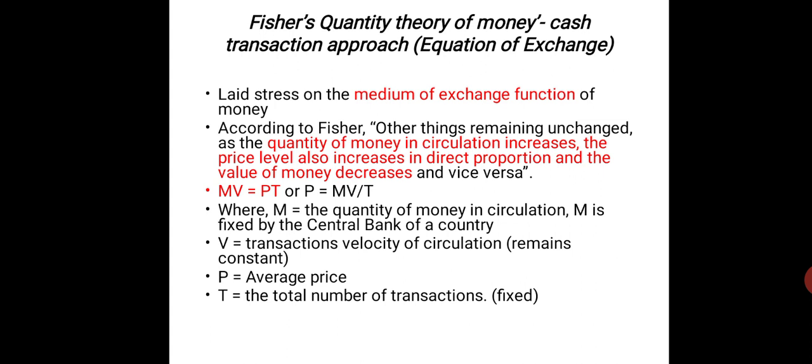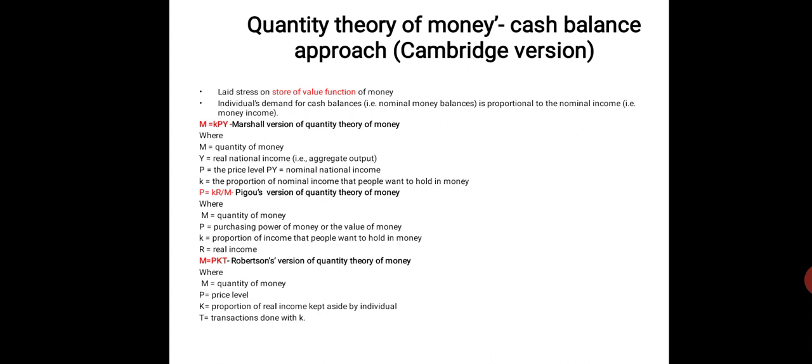We know that it is MV equal to PT, because Fisher considers that money is only used as a medium of exchange. According to him, when there is a change in money supply, there will be a proportional change in price level. There is a direct proportional change in price level and an inverse change in the value of money. That is, MV equal to PT is Fisher. I think you have studied all those things.